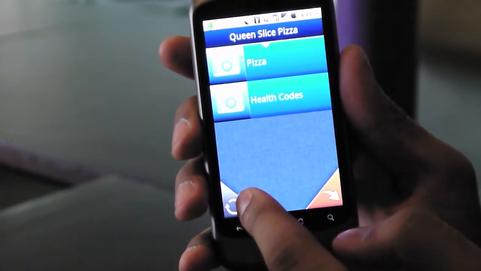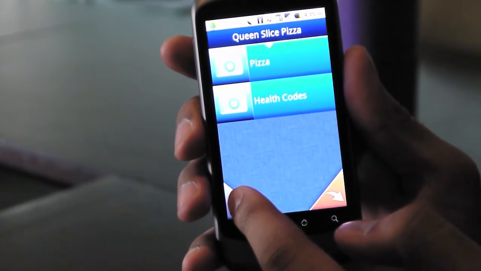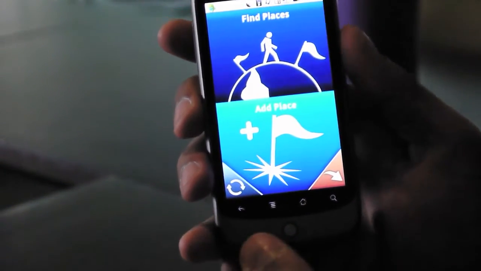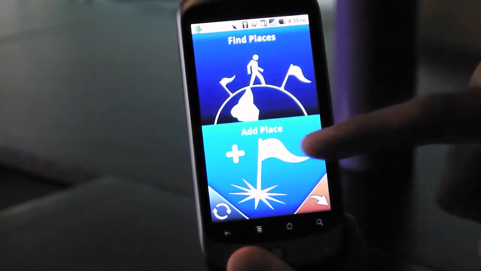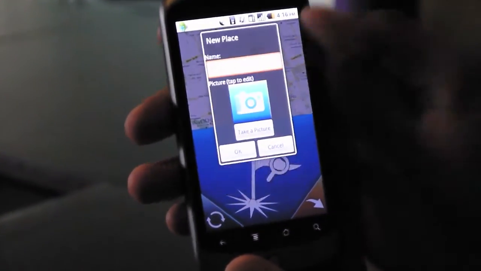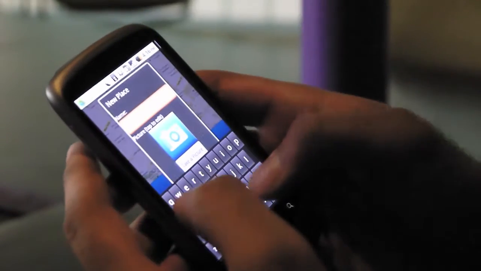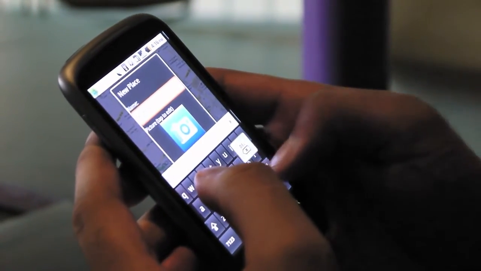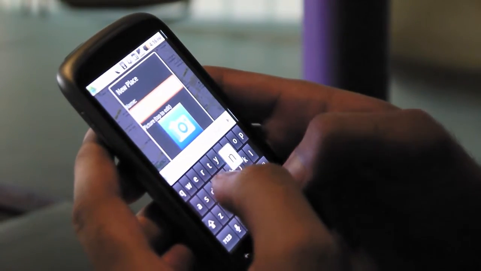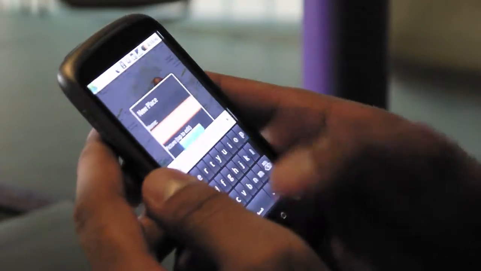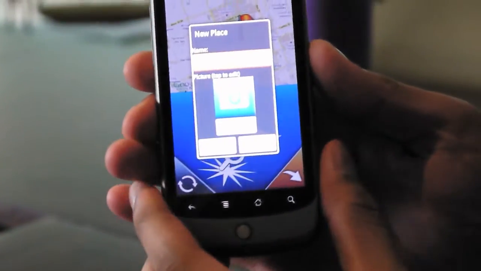And if we hit this little refresh button in the bottom left corner, we return to this page. And the other interesting thing is because the phone is always connected through GPS, we can click on Add Place. And right now we are in a lovely conference room in the Bain Center, so I'm just going to go ahead and type in Bain Center. This is difficult to type on. So I've added a place called the Bain Center.